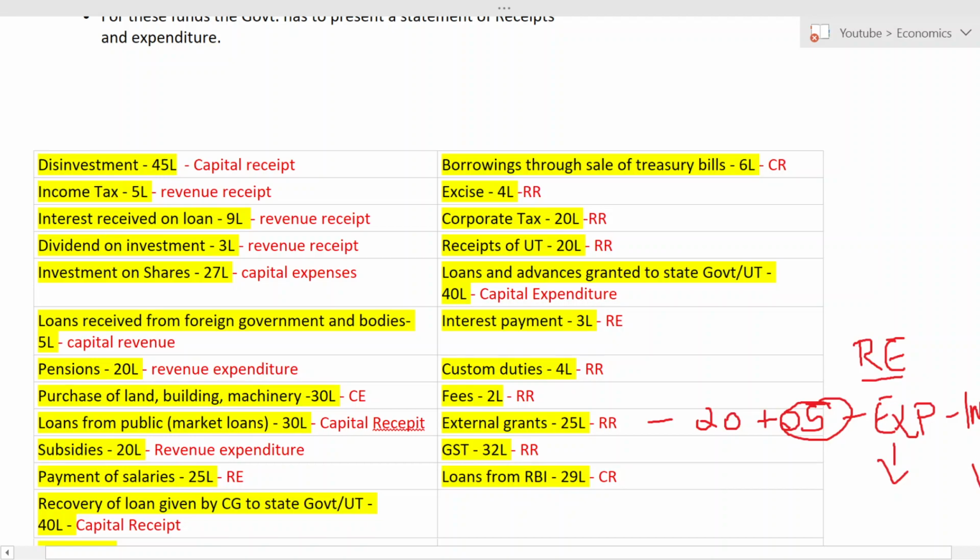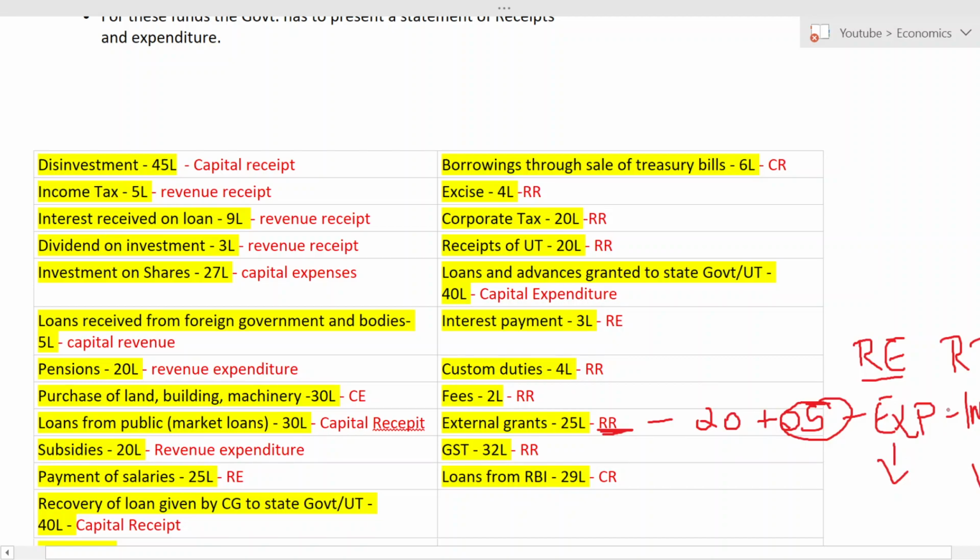And if they are doing investment in future days, they will get a return on this. So it will be a revenue receipt. But in your textbook, they have given it as revenue receipts only, because nothing has been mentioned, right? So it is revenue receipts only. So I also told you it is a revenue receipt.